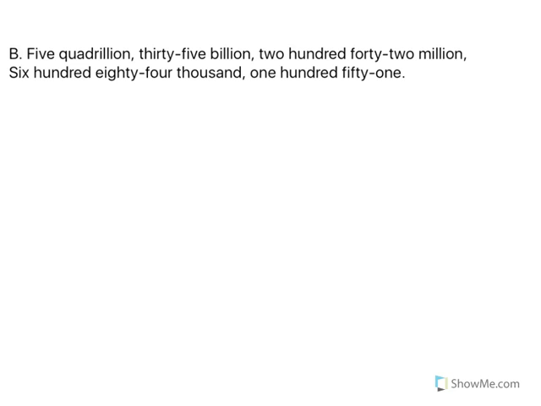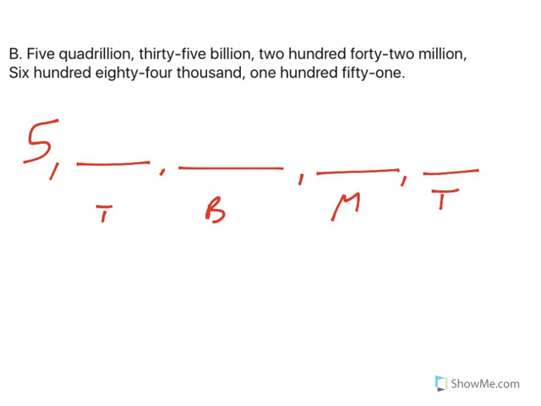Let's write this one in standard form. 5 quadrillion, 35 billion, 242 million, 684,151. So we start with 5 quadrillion. Now that means there are going to be 5 pieces after, right? Quadrillion is 15. So here are the trillions, then we have the billions, then the millions, then the thousands, and then we have the 0, 1, 10.